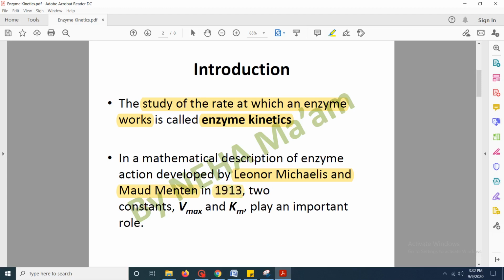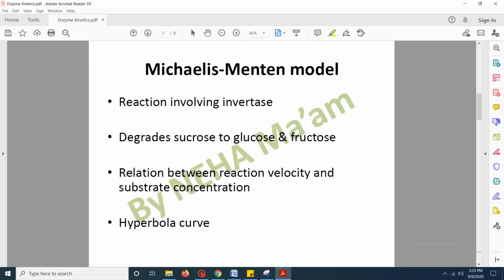By studying the enzyme kinetics of a reaction, they also deduced a mathematical expression and showed that there are two important constants. One is Vmax and another one is Km, and these two constants play a very important role in enzyme kinetics. So what was the Michaelis-Menten model?